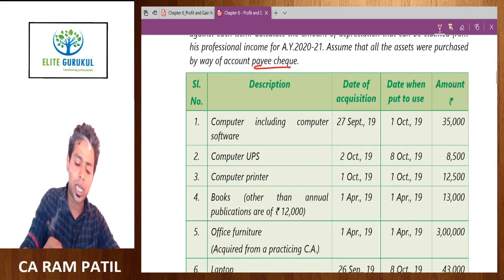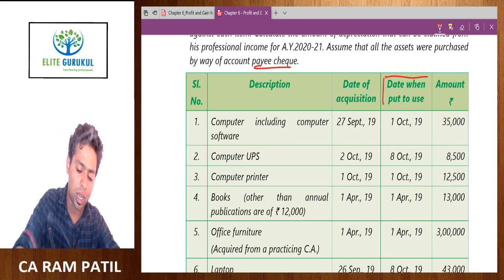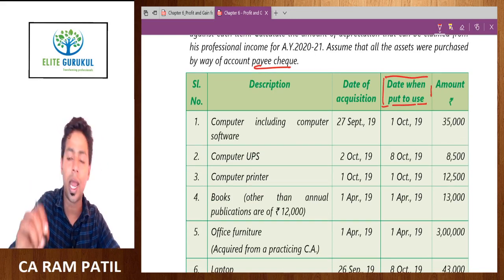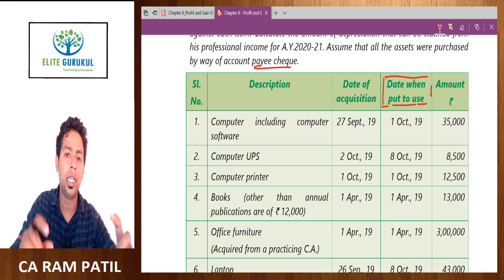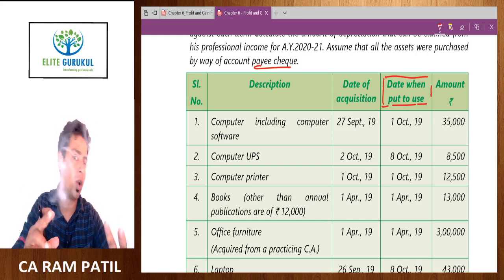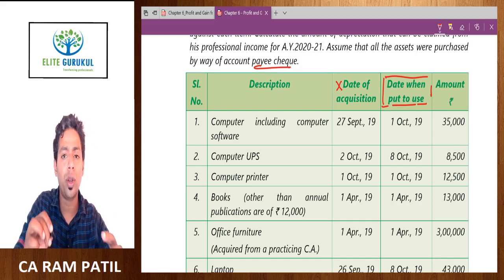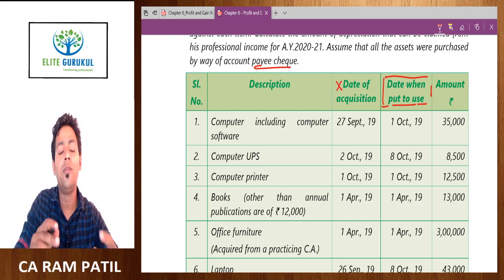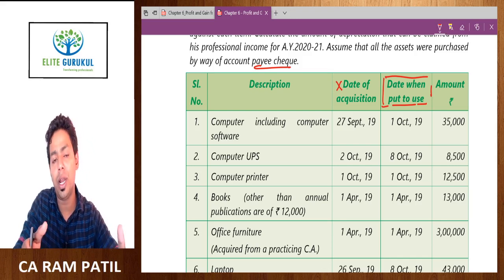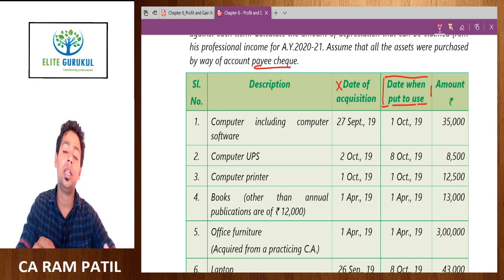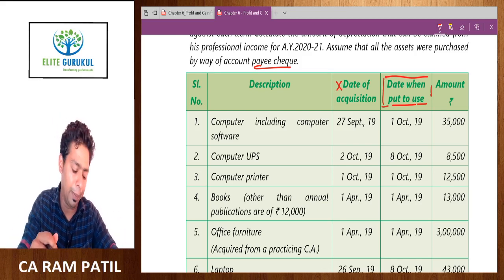So there is a description of the asset, date of acquisition and date of put to use. Which date is more important? In accounts, date of acquisition is more important, but in taxation, date of put to use is more important, because the less than 180 and more than 180 days criteria applies to date of put to use and not date of acquisition. So please ignore the acquisition date and focus only on date of put to use. And you know that if you put an asset to use after 4th October, you will get half year depreciation. Up to 4th October, the asset will be put to use for 180 days or more, therefore it will be eligible for full year depreciation.